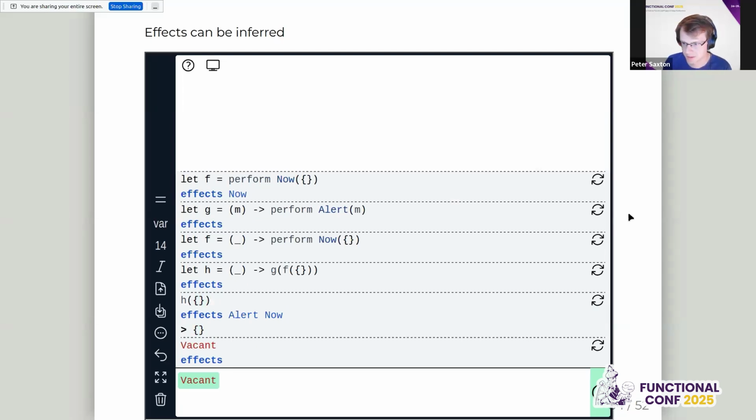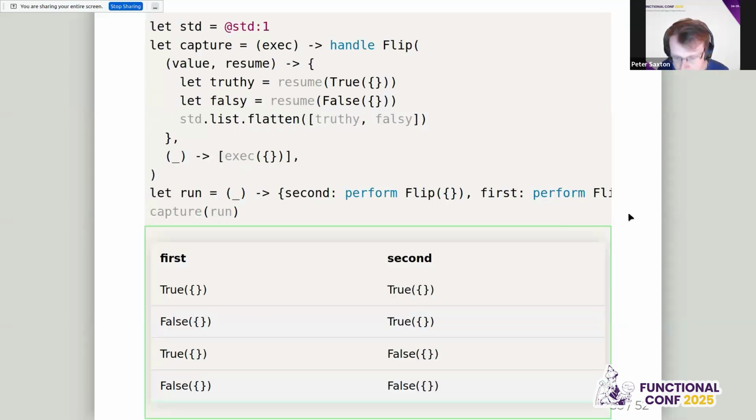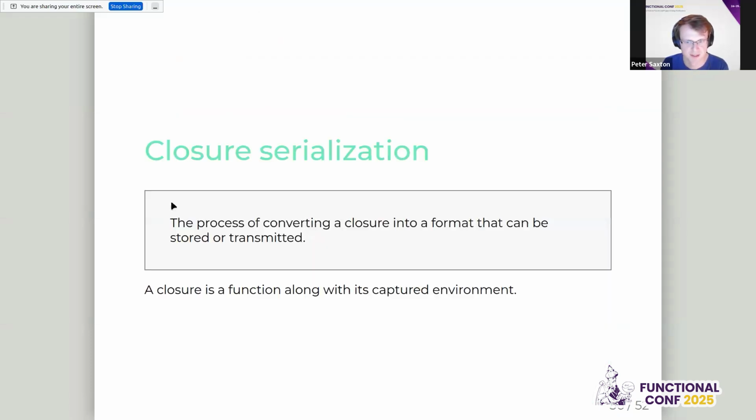Right, crack on. I think I'm running a bit on time, so I'm going to skip over capturing effects, but leave it to say that there's a way to essentially unify all test mocking, is my best way of thinking about them. So we have a program where we take a flip effect. Yeah, I said I wasn't going to talk about this. You can ask me afterwards.